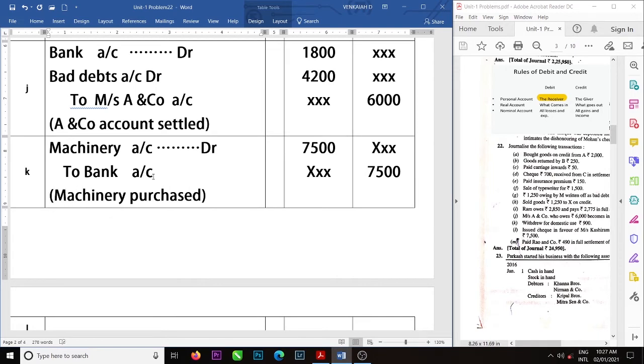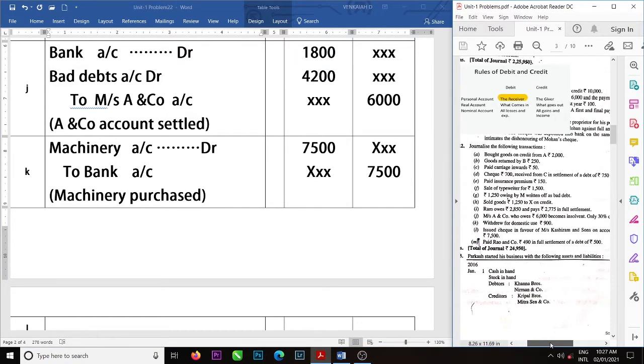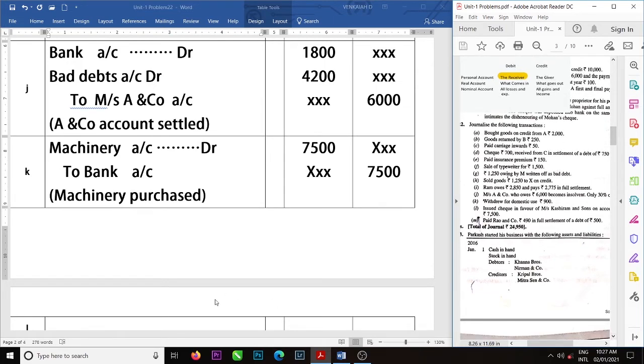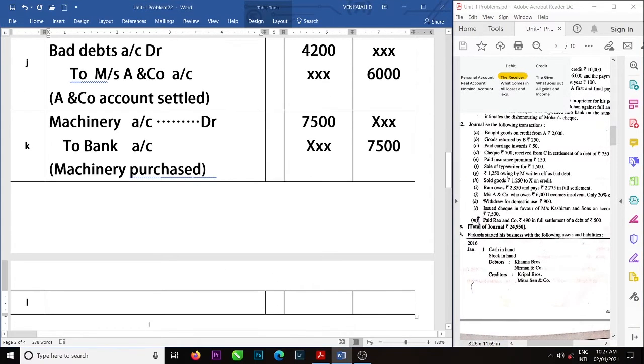Last entry: paid Rao and Co. 490 in full settlement of debt 500. We paid to Rao and Co., so Rao and Co. is the receiver.